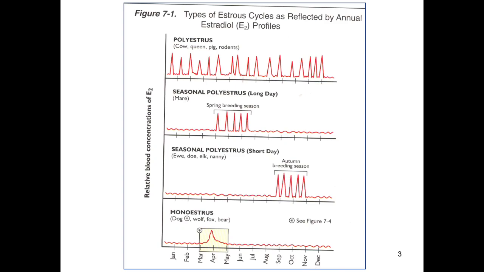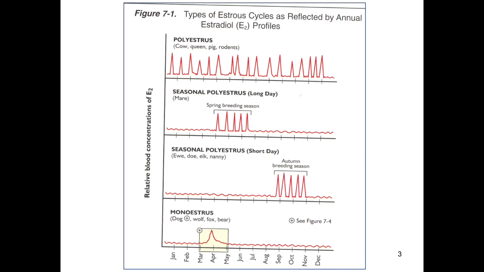If we talk about the ewe, doe, elk, and nanny, they are the seasonally polyestrous short day breeders. They have the autumn season for their reproduction. The seasonally polyestrous long day breeders almost breed in April, May, and June, and the short day breeders, the autumn breeding season animals, breed in September, October, and November. They breed during this season.